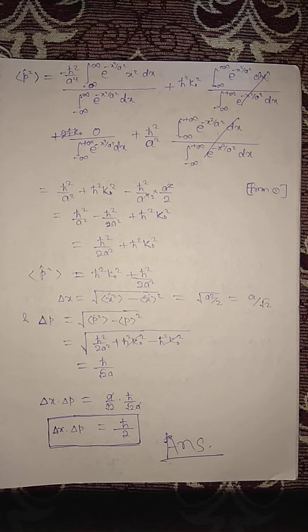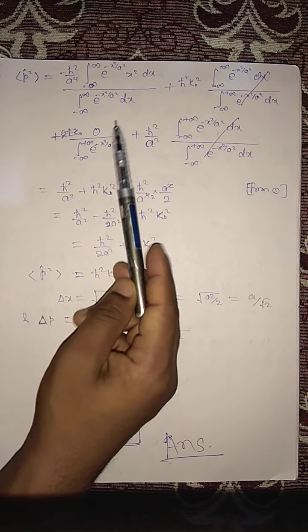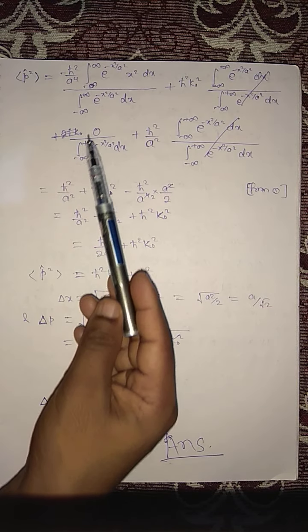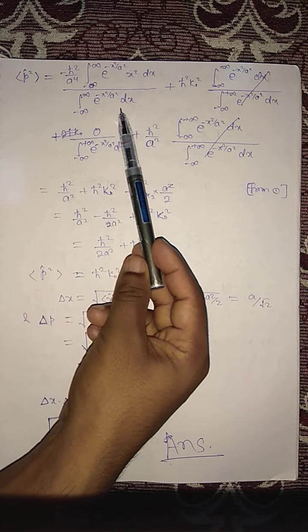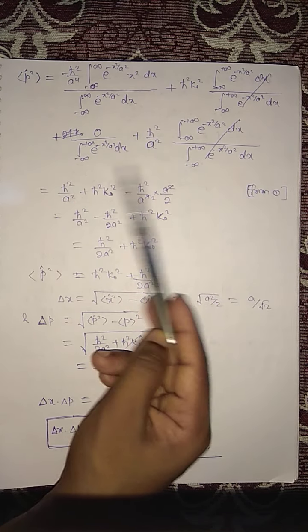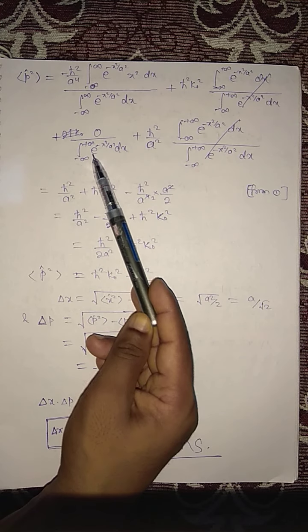Only you have two terms, this and this. All are separated, so you have 4 terms, first, second, third, fourth, already divided by this, and this and this will be cancelled out, this will make 0.